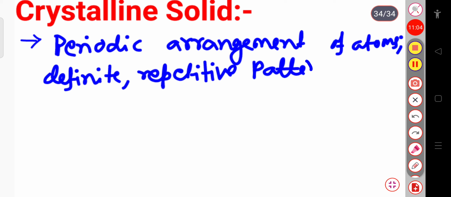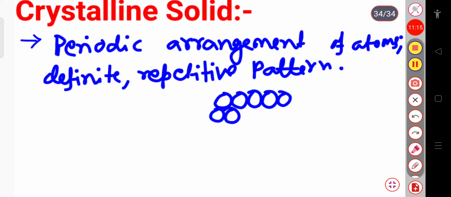It means that in case of the crystalline solid, they are closely packed and periodically arranged. You can see the atoms are arranged in a periodical manner and it is of definite shape and repetitive pattern. We will discuss it in more detail in the next classes. So the first point of the crystalline solid is that the periodical arrangement of atoms can be found and it is of definite and repetitive pattern.